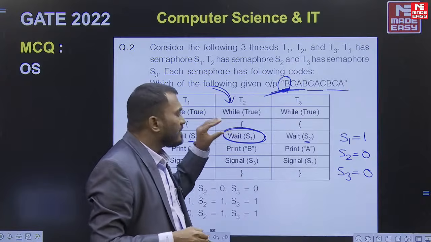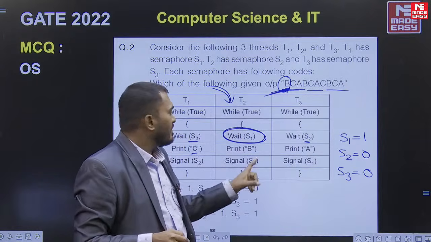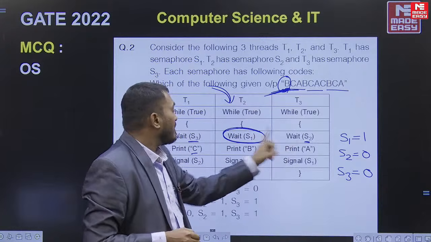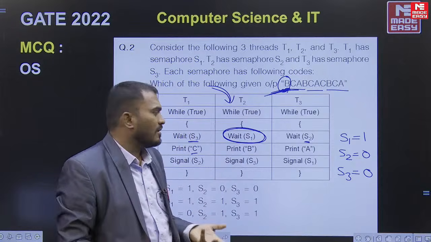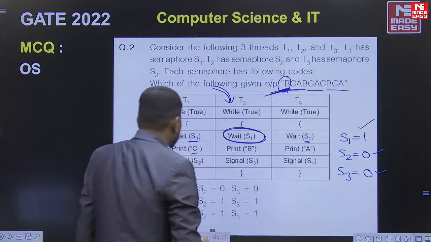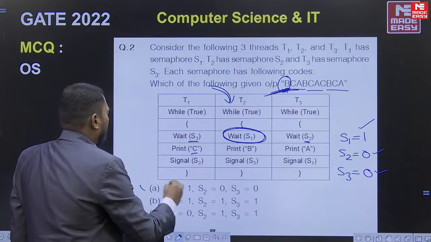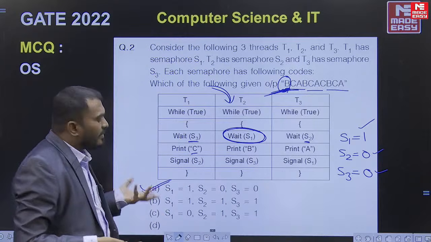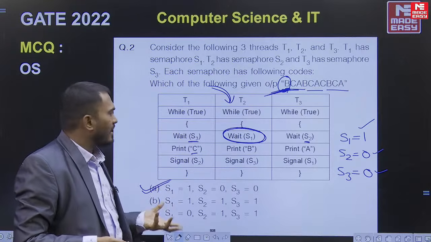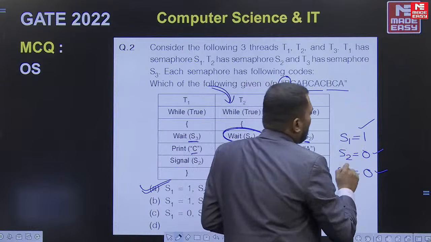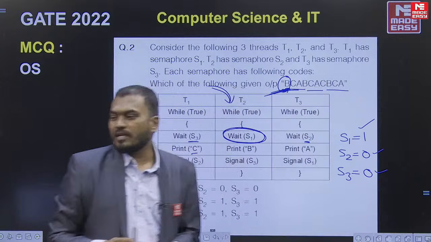If you want this wait operation to be successful, S1 should definitely be initialized with 1, and the other semaphores should be initialized with 0. So S1 should be 1, and this should be 0, this should be 0. So what is the matching answer here? Option A. Is that clear? Maybe in your paper the options may be altered, so check accordingly. The answer should be S1 equals 1, S2 equals 0 and S3 equals 0. So that is the answer.